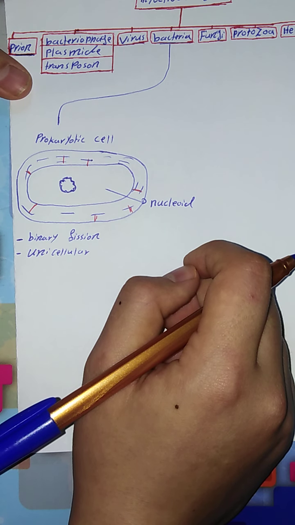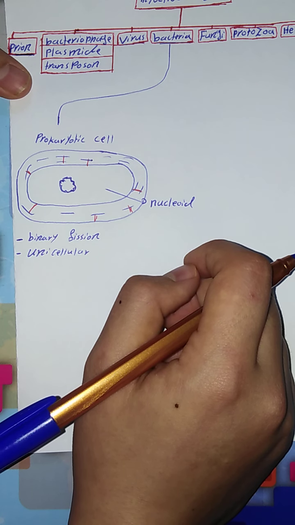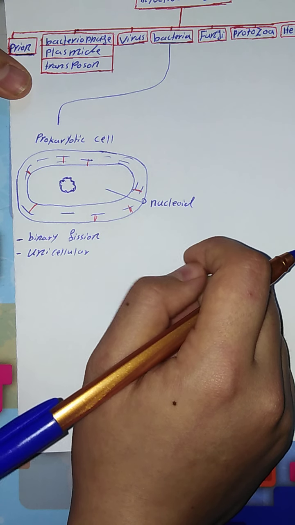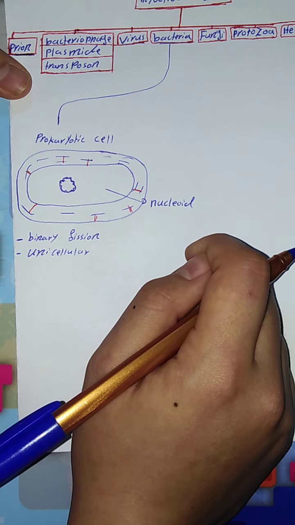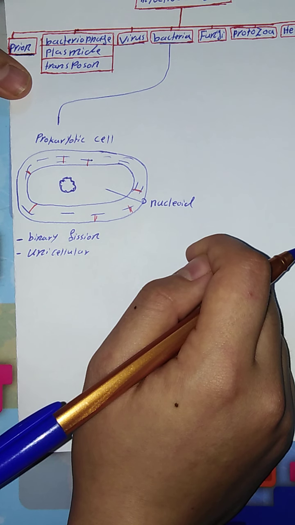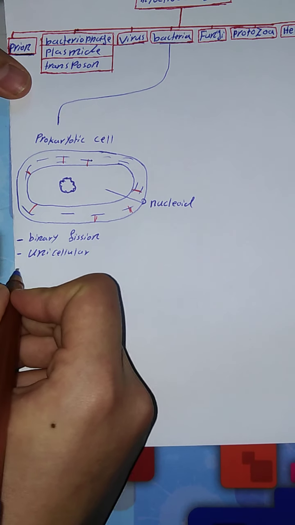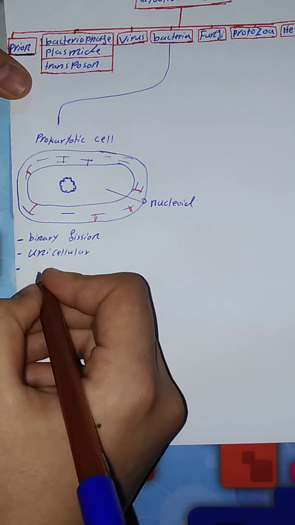For example, bacteria are so important to produce food like yogurt, and bacteria can act as decomposers. And all these organisms on the earth are bacteria. So bacteria are so important.